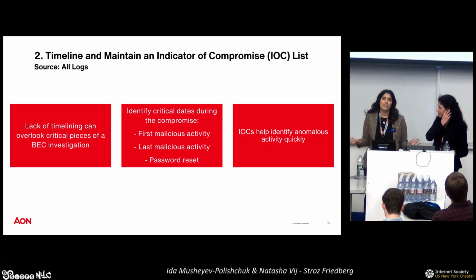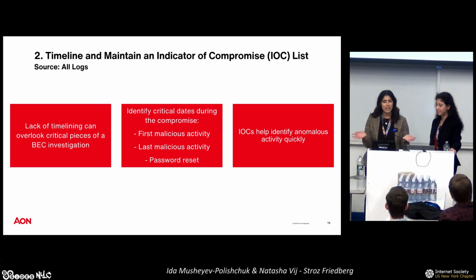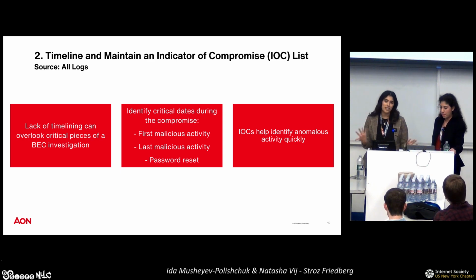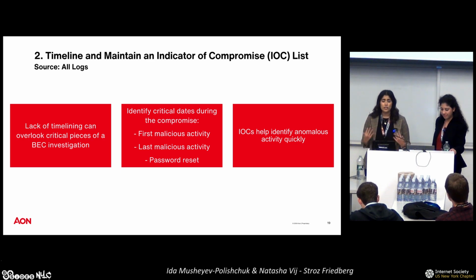For example, when I first started working business email compromise cases, I was definitely starting off with some of the easier ones. There were probably only 1 or 2 compromised users. However, as I advanced into working more complex investigations, I once had a case where I think I ended up identifying like 9 compromised users, and I wasn't fully keeping track of all of them, because in my head in the past, when there was only 1 or 2 users, it was fairly easy for me to keep track. However, as you have more compromised users, it's definitely more complicated to keep track of everything as you're going. So we really wanted to highlight it's important as soon as you can to just start timelining